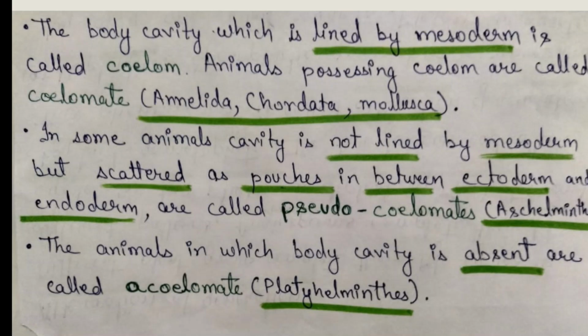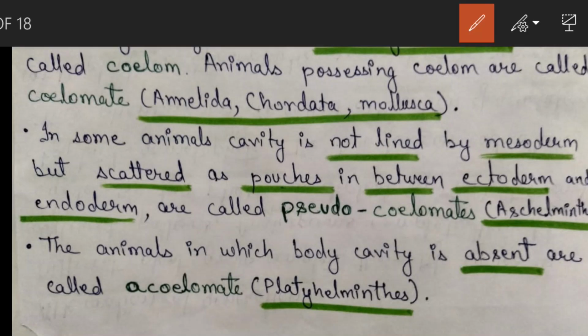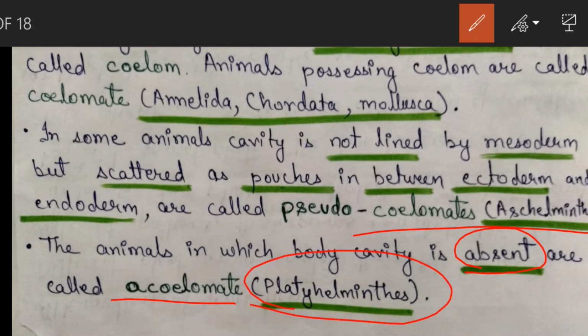In some animals, the cavity is not lined by mesoderm but scattered as pouches in between ectoderm and endoderm. So there are pouches of mesoderm present in the cavity. They are known as pseudocoelomate, and it is very important to remember the example of pseudocoelomate, which is Aschelminthes. Next we have the animals in which body cavity is absent, called acoelomate, and it is also very important to remember the example of acoelomate, which is Platyhelminthes.